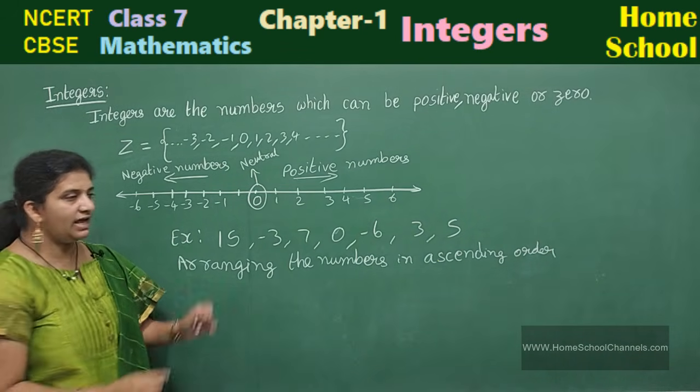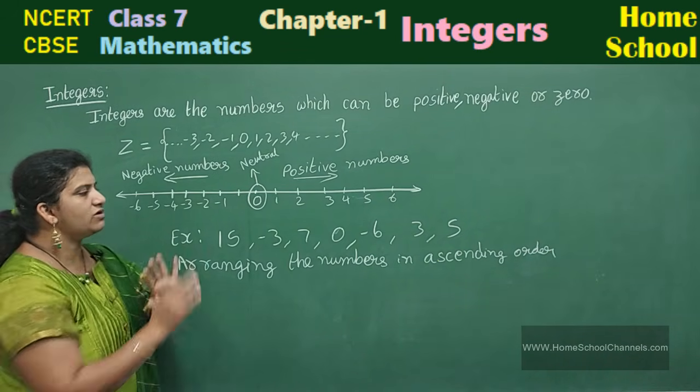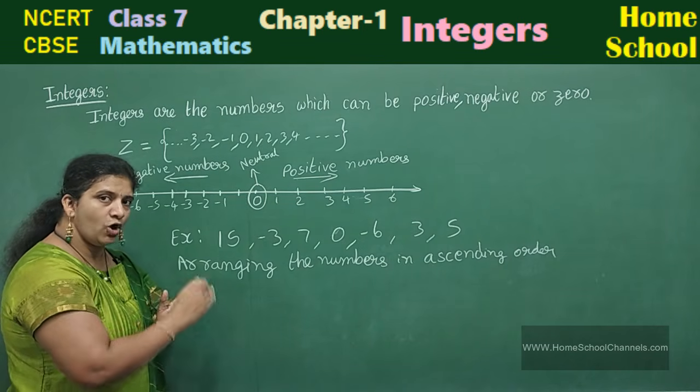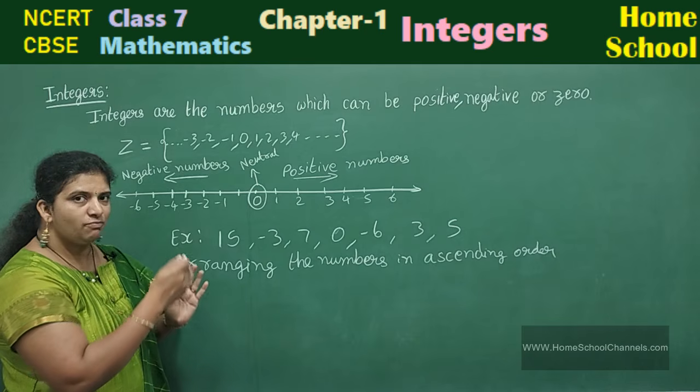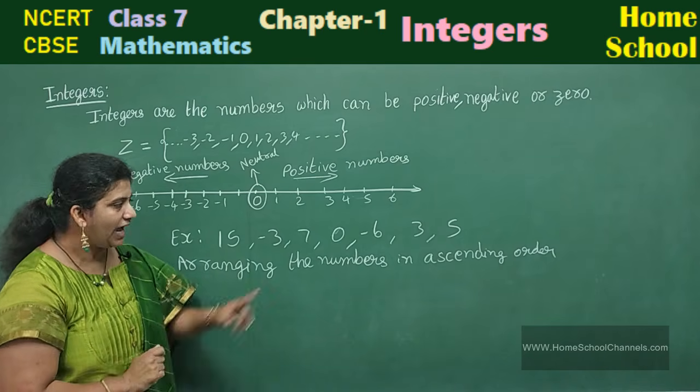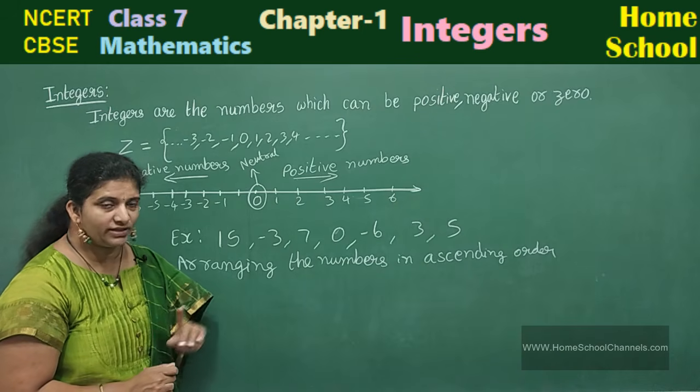Arrange the numbers in ascending order. First observe all the numbers carefully. Ascending order means from small to big, right? The smallest numbers among positive and negative will be negative numbers. And you have here the neutral number also, that means 0.